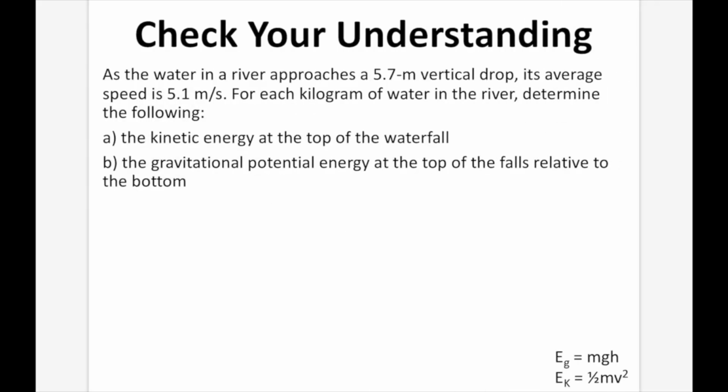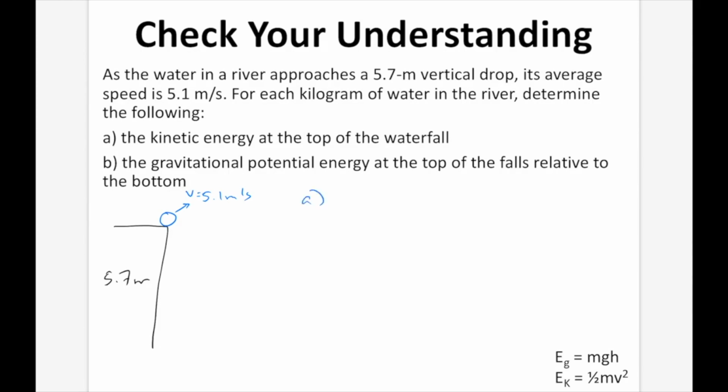Check your understanding. As the water in a river approaches a 5.7 meter drop, its average speed is 5.1 meters per second. So let's just draw that out. Our water here, I'll draw it as a bubble like that. And the height, we're told, is 5.7 meters, and the speed right here is 5.1 meters per second. For each kilogram of water in the river, determine the following.